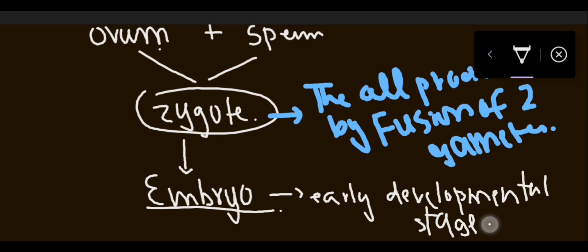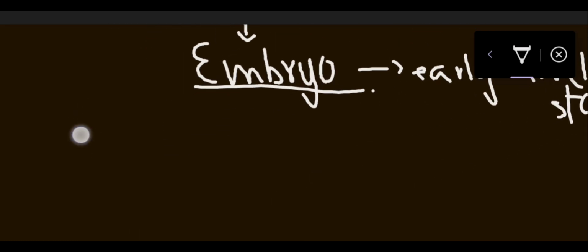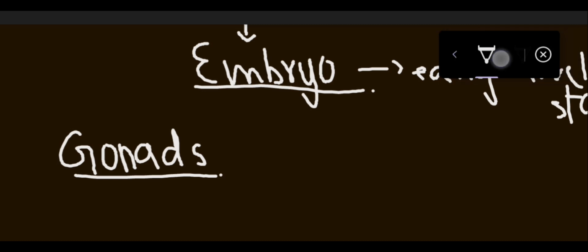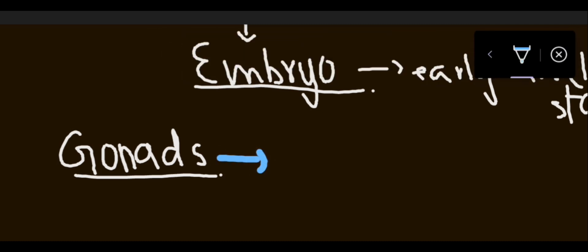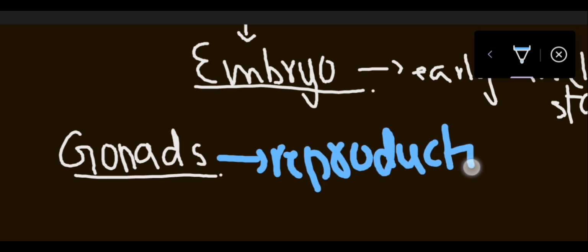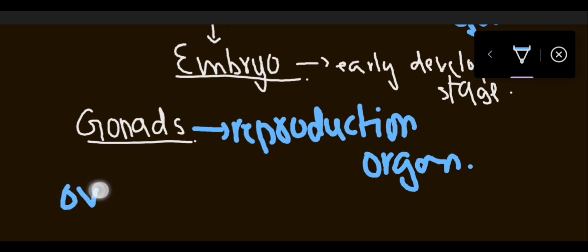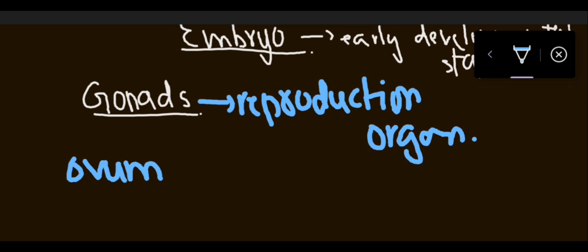Now here you can see another term, gonads. What does the word gonads mean? These are basically the reproductive organs which produce gametes. ये reproductive organs हैं जो कि gametes को produce करते हैं. And I told you what gametes were: those were the reproductive cells. These are the reproductive organs, and those were reproductive cells, the female ovum and male sperm. Ovum is the female reproductive cell, and sperm is the male reproductive cell.